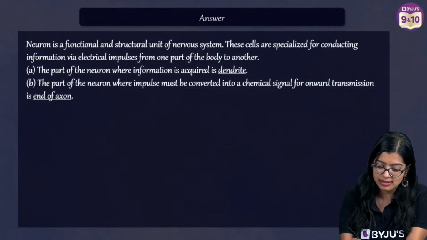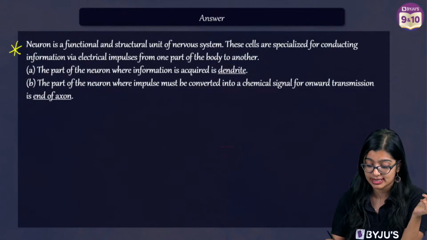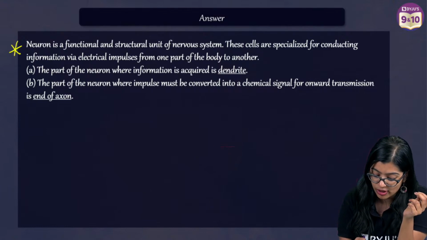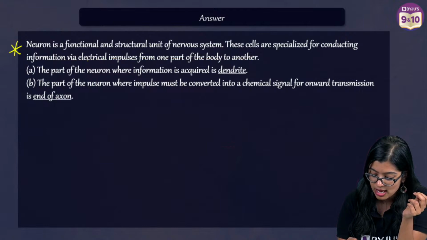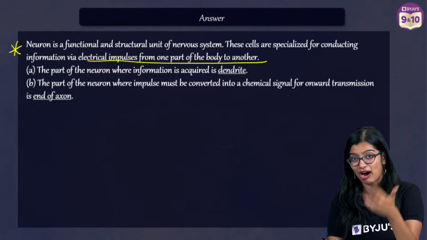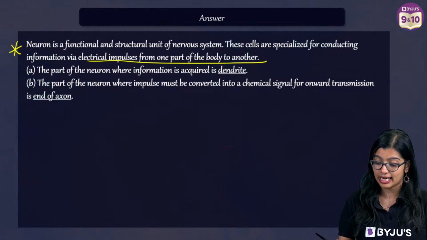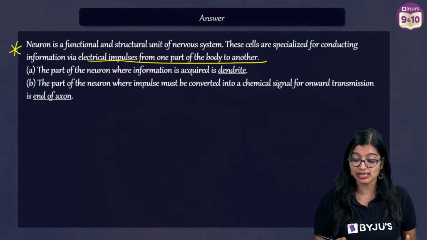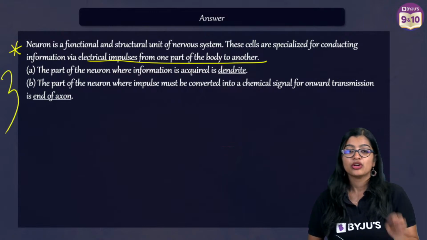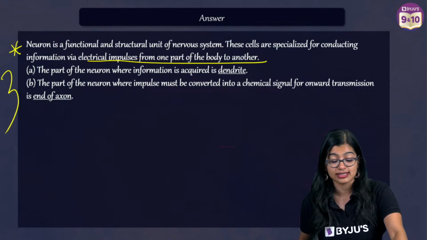So when you're writing the answer, first part, neuron is the structural and functional unit of the nervous system, which is responsible for conducting information in the form of electrical impulse from one part of the body to the other. Now the part of the neuron where information is passed on is dendrite. Part of neuron where it is converted to chemical signal is at the axonal end. You write each of this, 1 mark each, 3 marks you will get.